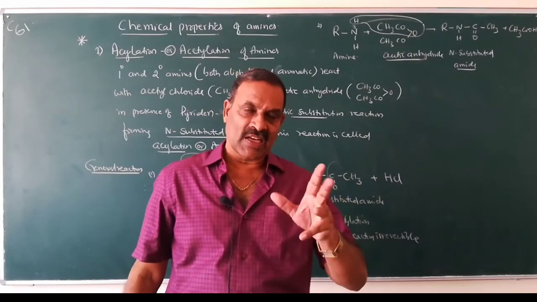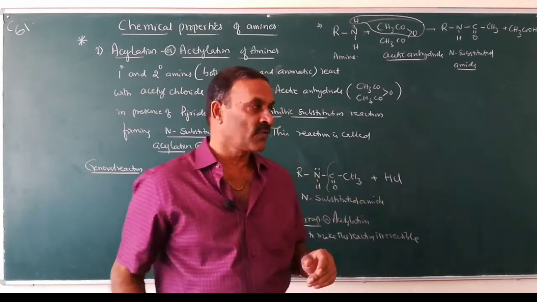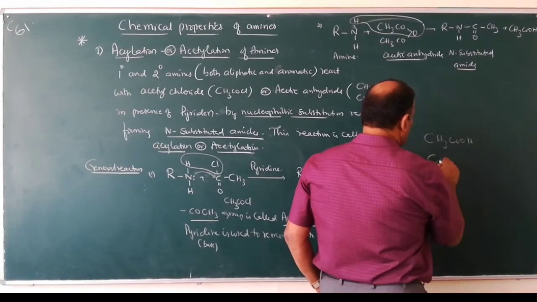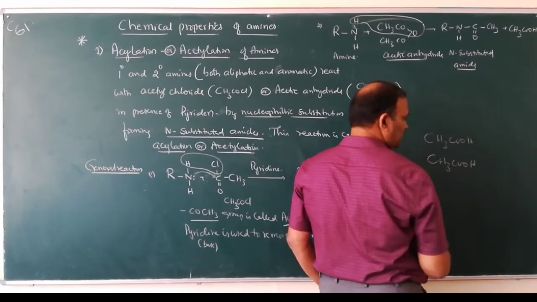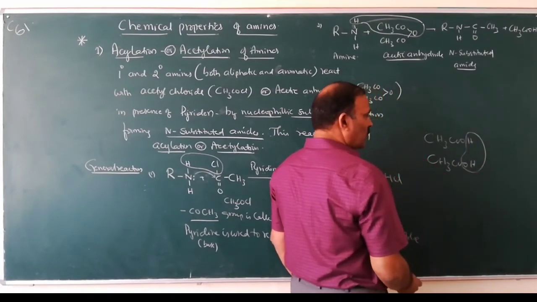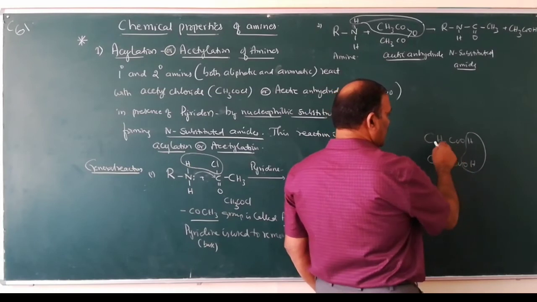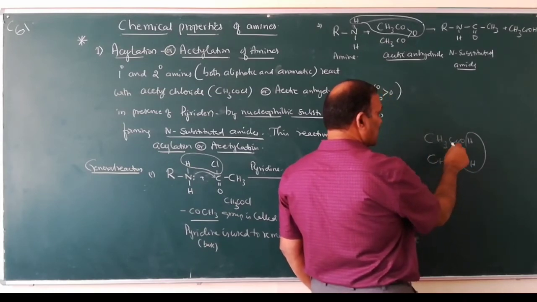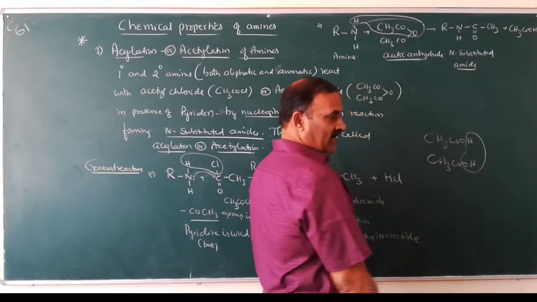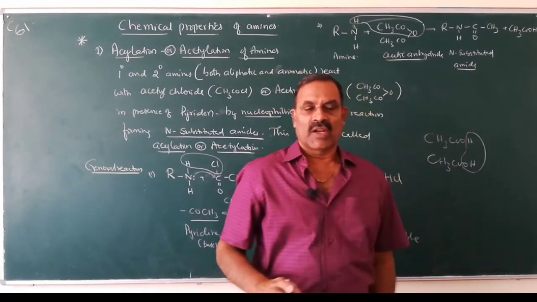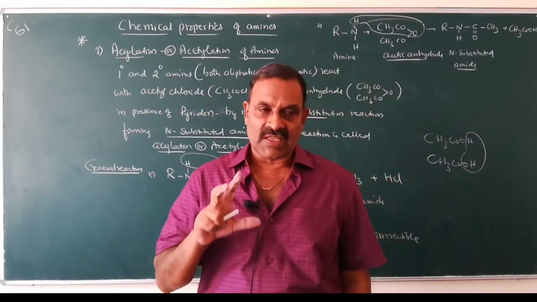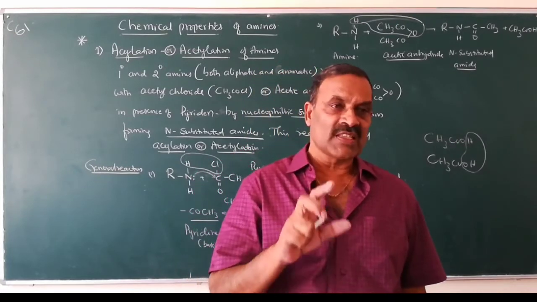Acetic anhydride is obtained when two molecules of acetic acid, CH3COOH, lose water. So when water is removed from two molecules of acetic acid, you will get acetic anhydride. Both acetyl chloride and acetic anhydride are the reagents which supply the acyl group, CH3CO group.